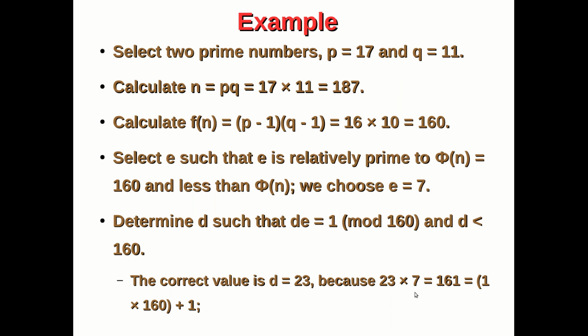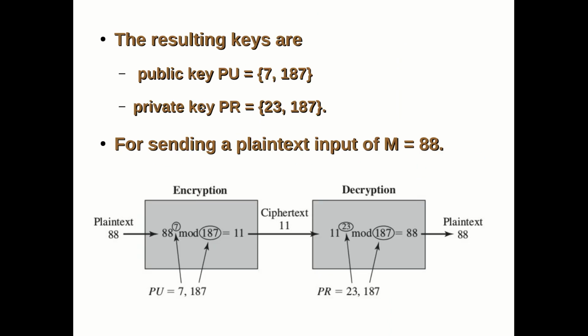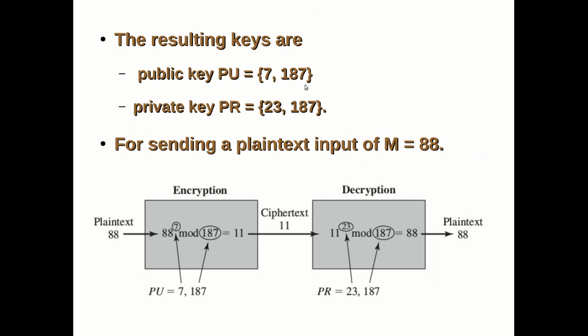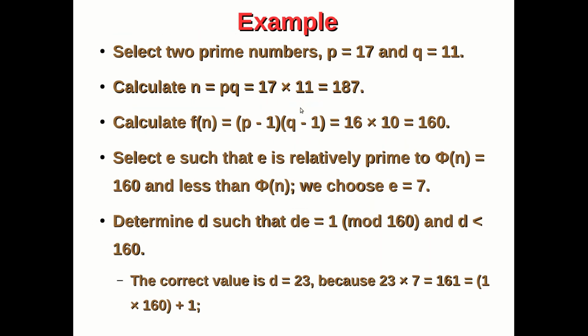Okay. Now, once you have calculated the E value, D value and N value, the public and private keys will be decided. N value is 187, which is equal to P into Q, correct?